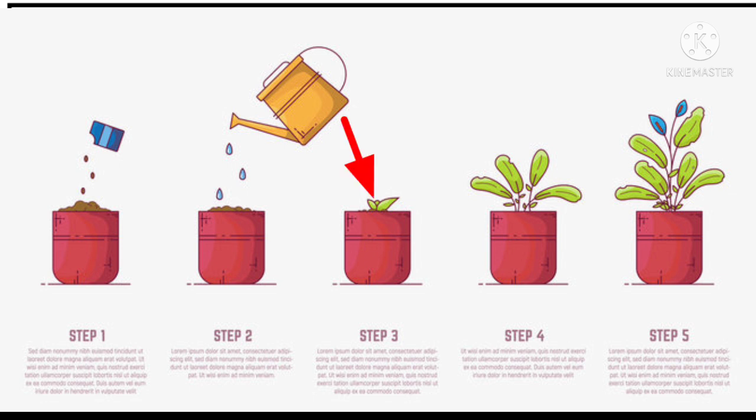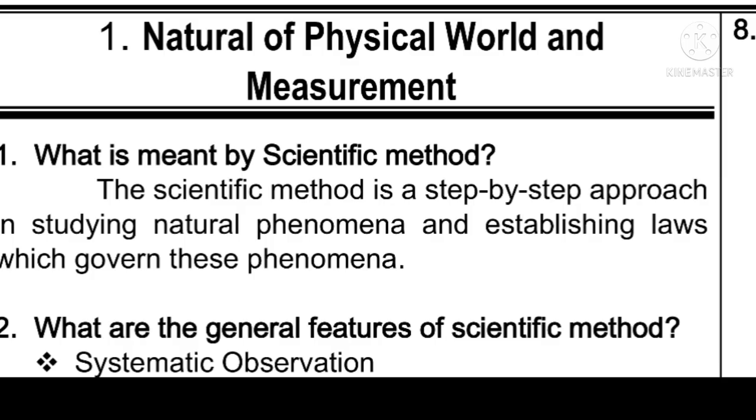And daily we have to monitor whether there is a sprout from the seed or the sapling has grown. After 2-3 weeks we can have a baby plant. So this is what is called the step by step approach in order to have a baby plant from a small seed. Okay, and what is called establishing laws which govern these phenomena.